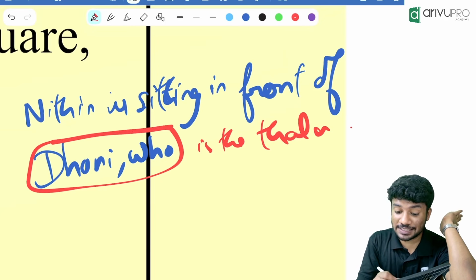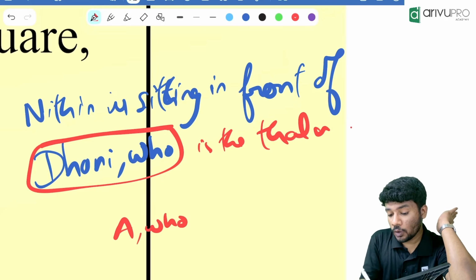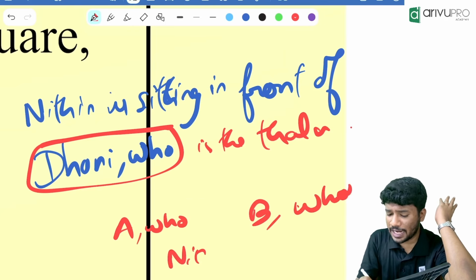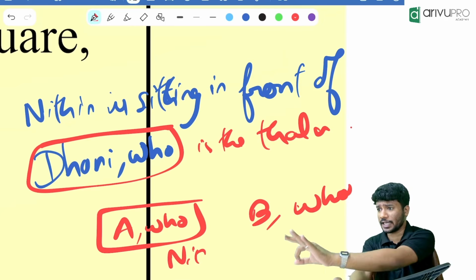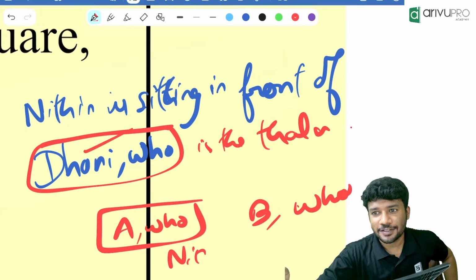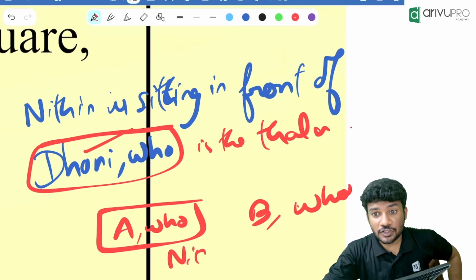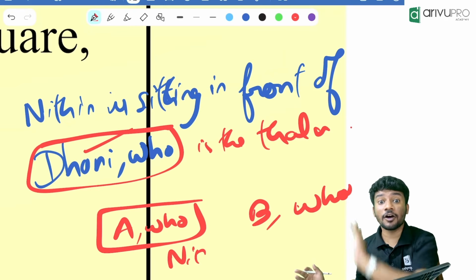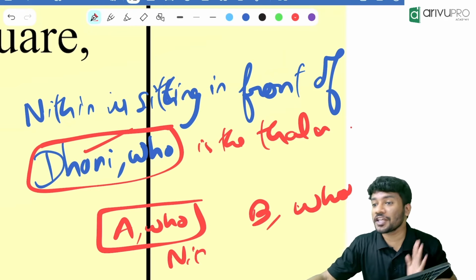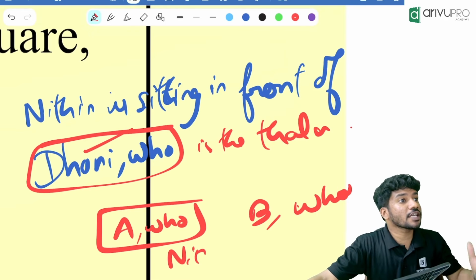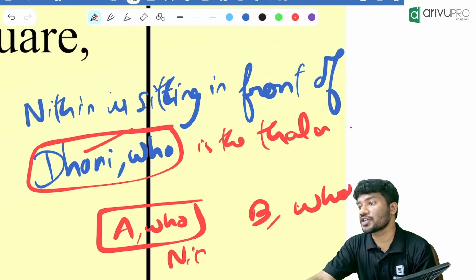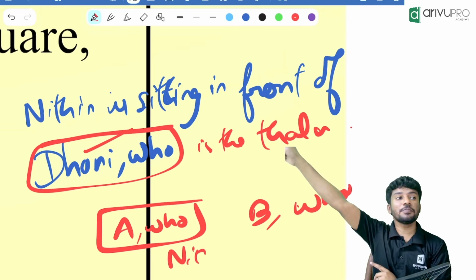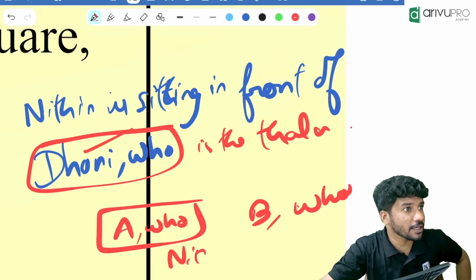Dhoni. Whenever we say A, comma, who, B, comma, who, Dhoni, comma, who, Nithin, comma, who, whenever we talk about this comma, who, we are talking about the second person. Okay? Are you getting the point? Yes. Lipika, comma, who. That means we are talking about whom? Lipika. Kalei, comma, who. We are talking about Kalei. Sakshini, comma, who. We are talking about Sakshini. Akshaya, comma, who. We are talking about Akshaya. Everyone, comma, who means we are talking about that particular person. Yes. Fine, that's completely fine.